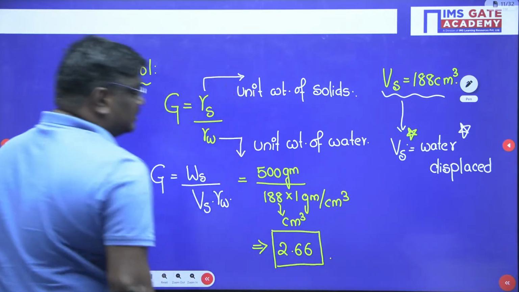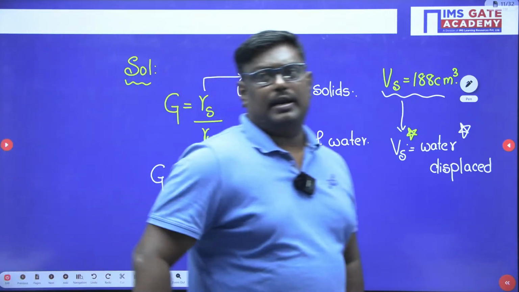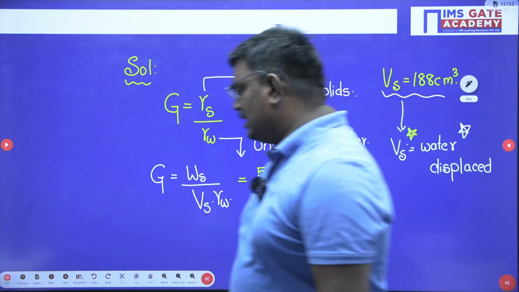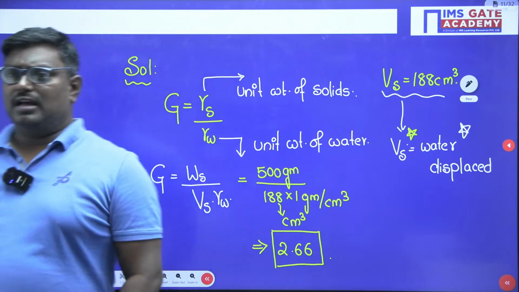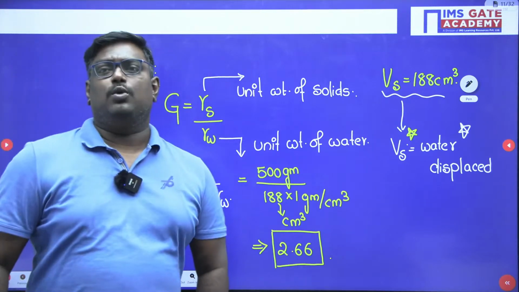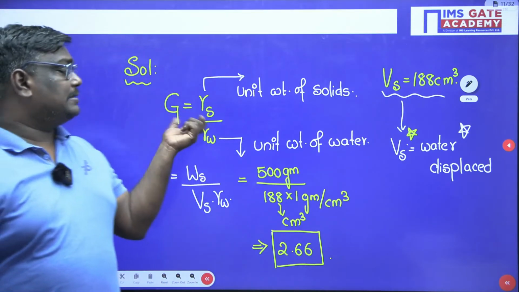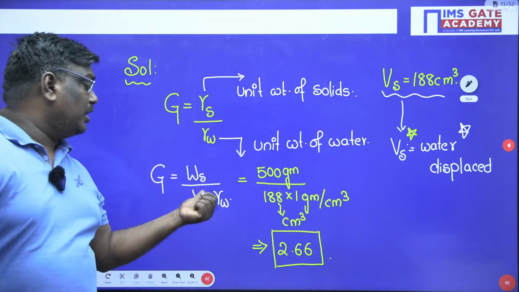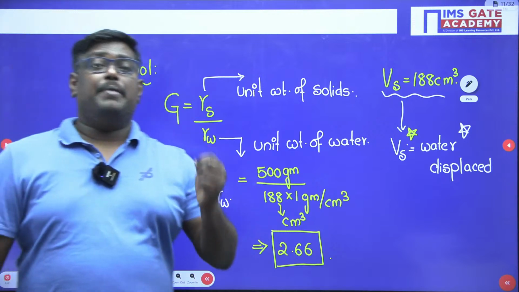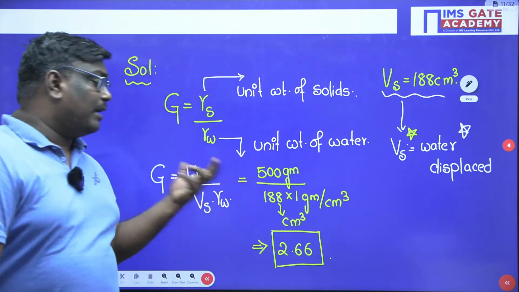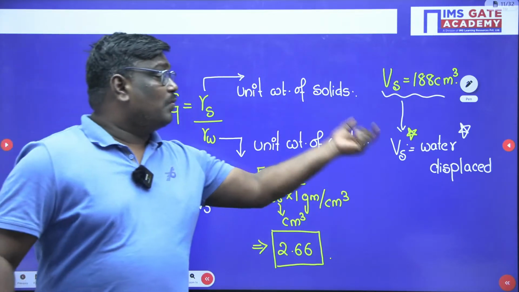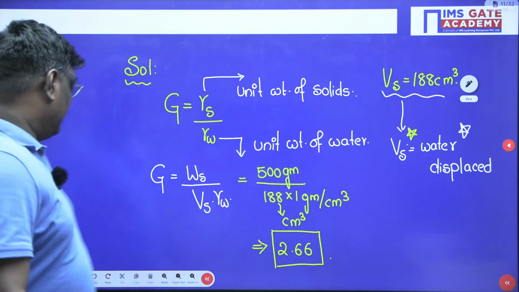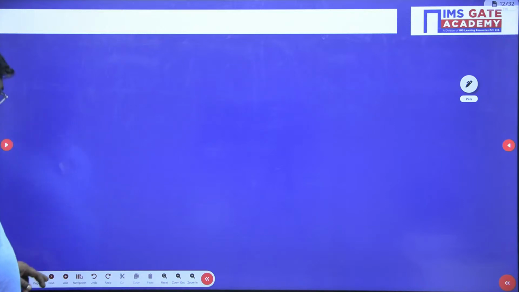Any doubts in this, sir? Rocky and Arvind, are you clear? Rocky, please respond. Is this answer clear for you? Arvind anyhow has answered it. Very good. Arvind, you have to understand the concept behind it: gamma S by gamma W, weight of solids by volume of solids. And remember, my dear students, the volume of the solids is nothing but the water displaced. Okay, I hope you are clear.